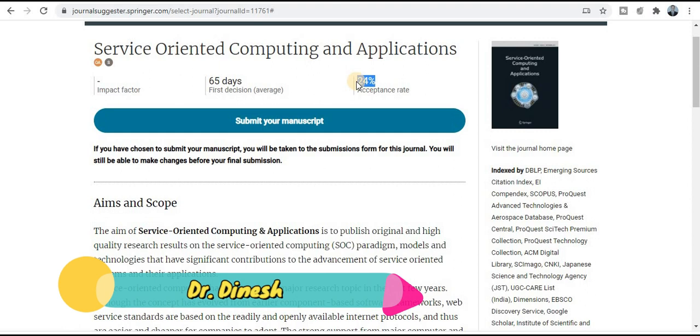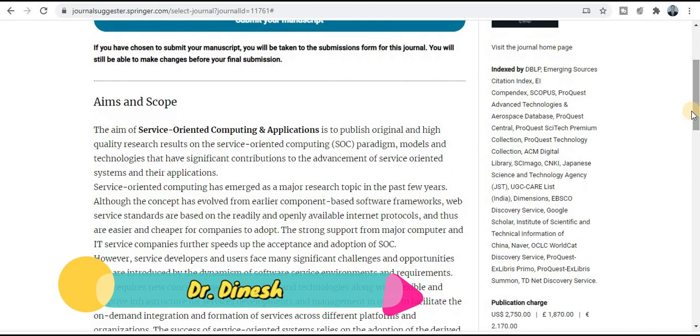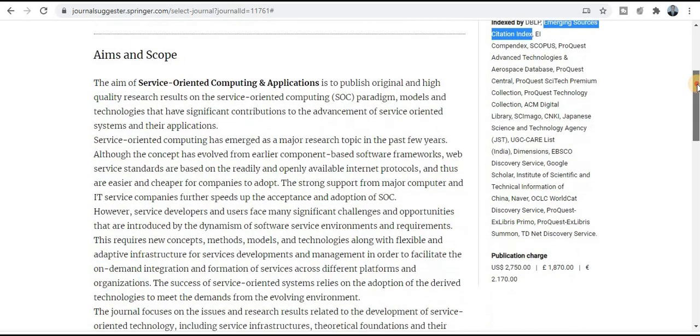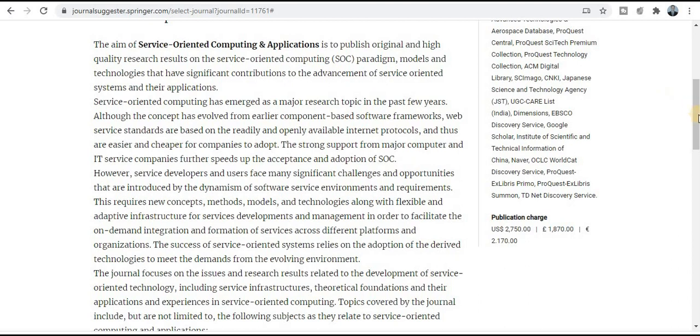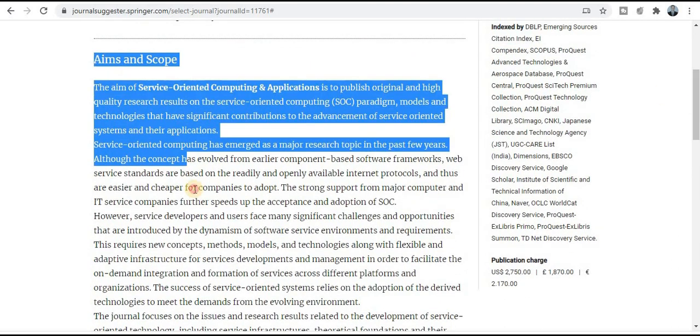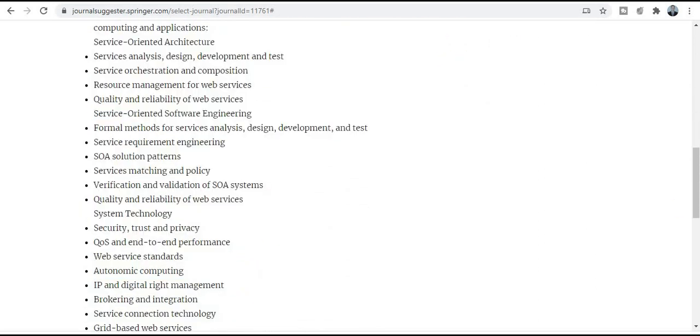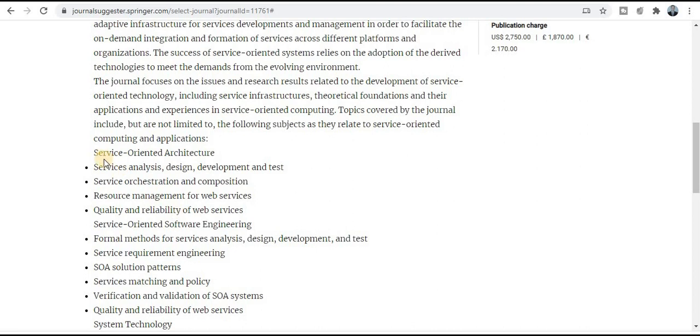So if your research area comes under these topics and title, then you can publish your research paper in this quality index journal. If you want to know about the indexing of this journal, this section will provide the information. You can see here this journal is a UGC care listed journal, Scopus category journal, DBLP category journal, and also SCI category, and many more indexing. So explore this journal in detail, and you can see this section will provide the topics and titles, what types of topics and titles are covered by this journal. So if your research area comes under these topics, then you can publish your research paper.